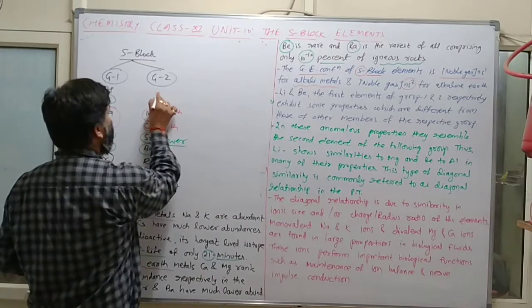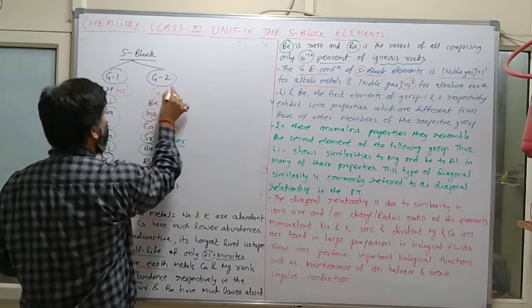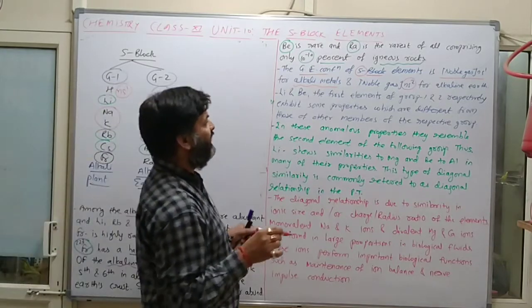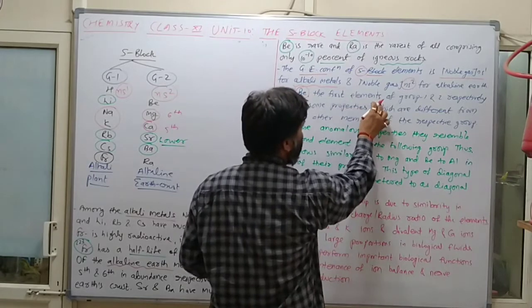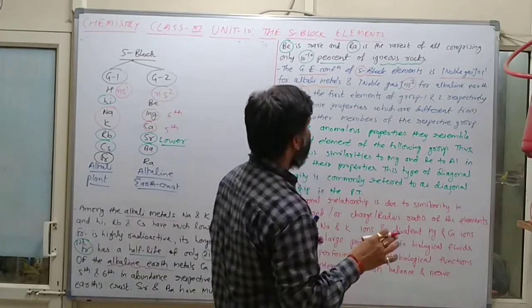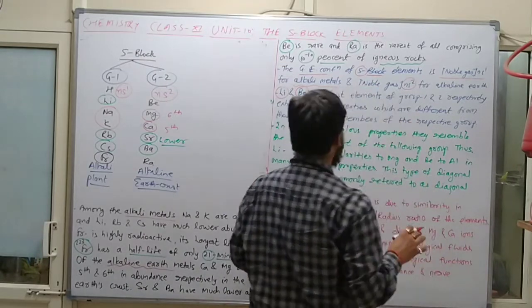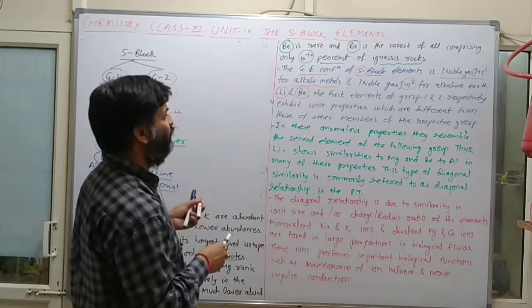तो यहाँ पे क्या आ जाएगा? Here ns2 and here ns1. ns1 and ns2 is there. Clear? So lithium and beryllium, the first element of group 1 and 2 respectively, exhibit some properties which are different from those of the other members of the respective group.